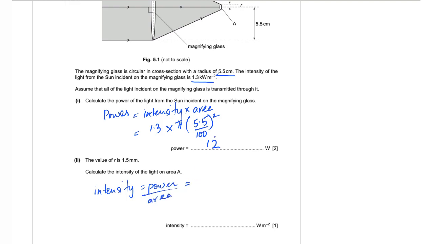Your power calculated in the earlier part is 12, and this area over here, this region, is in the shape of a circle, so pi r squared. The value for small r is 1.5 millimeters, so convert that to meters. 1.5 into 10 to the power of negative 3, and square of that. So intensity is 1.7 into 10 to the power of 6 watt per meter square.